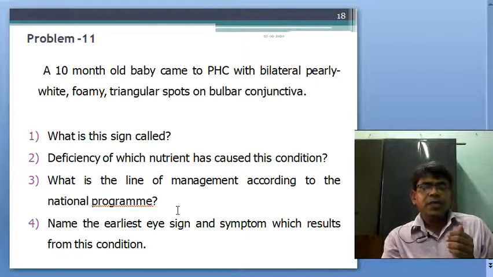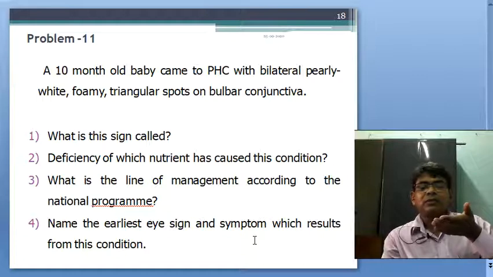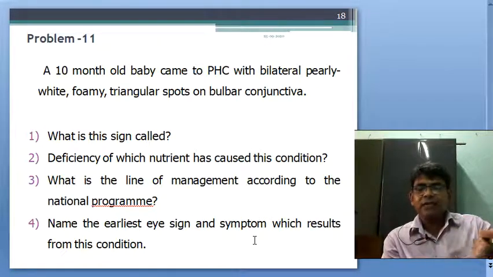Okay. Name the earliest sign. The earliest sign is conjunctival xerosis, that is dryness of the conjunctiva. It looks like a sandbank on a receding tide.